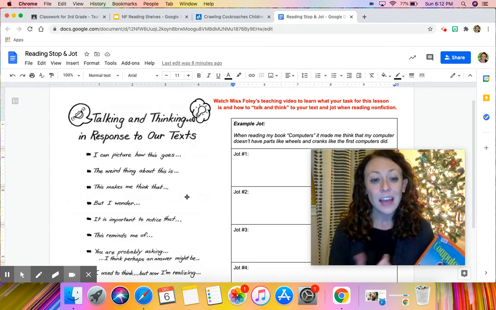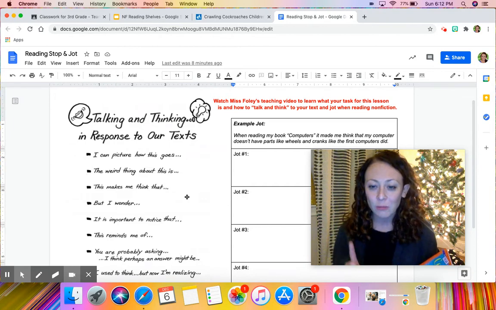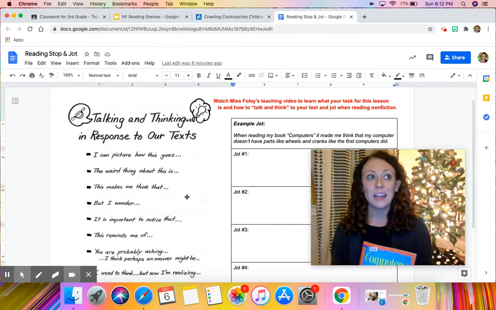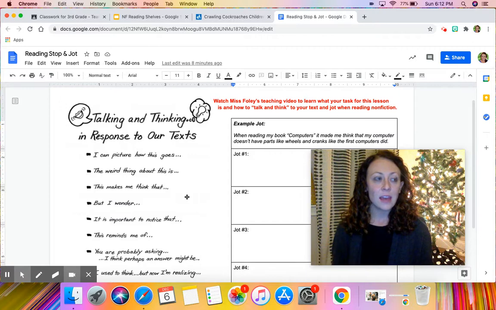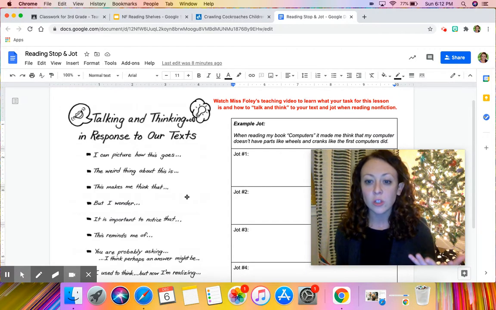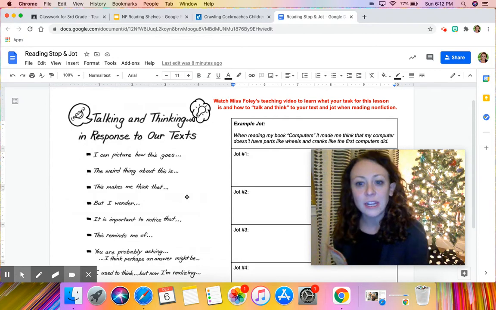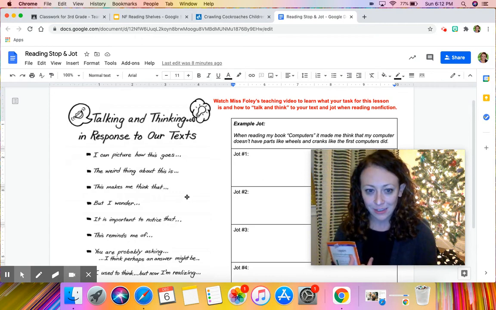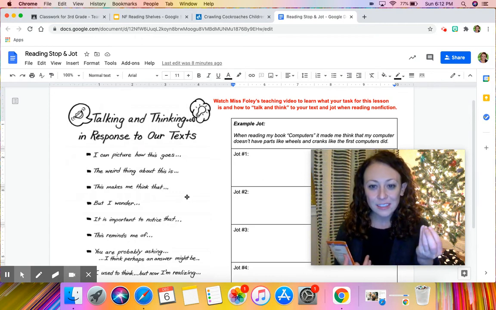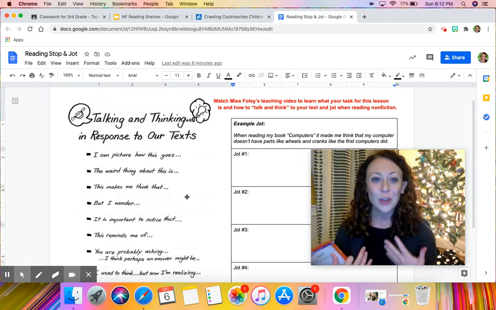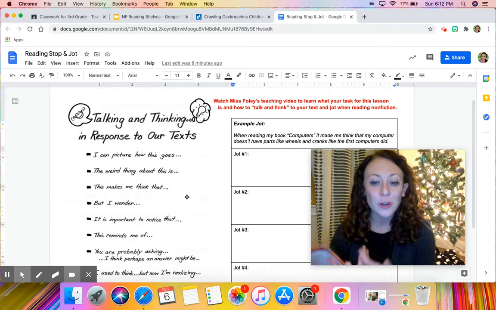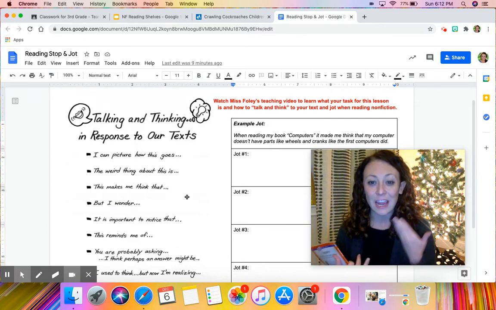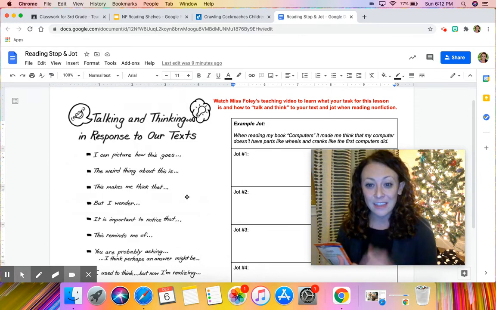And the last one is, I used to think, but now I'm realizing. So you might be able to say that I used to think that sharks were the most vicious, deadly animal. But now I'm realizing from reading this book that, and then you could say which ones are more deadly. So you see how you're going to use these sentence starters to talk and think about your text, just like conversations we'd have with our teachers or we'd have in partner conversations. You're going to do that today and you're going to jot them down in this chart right here.